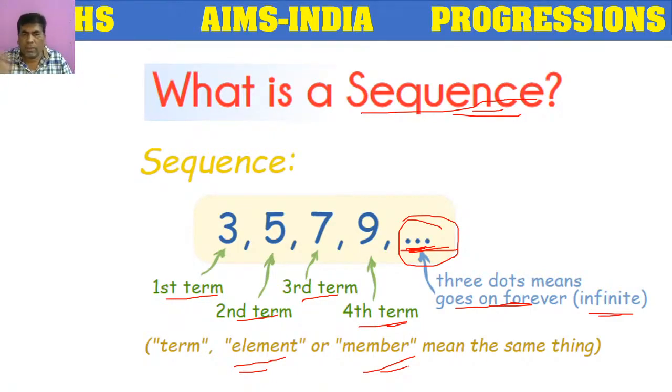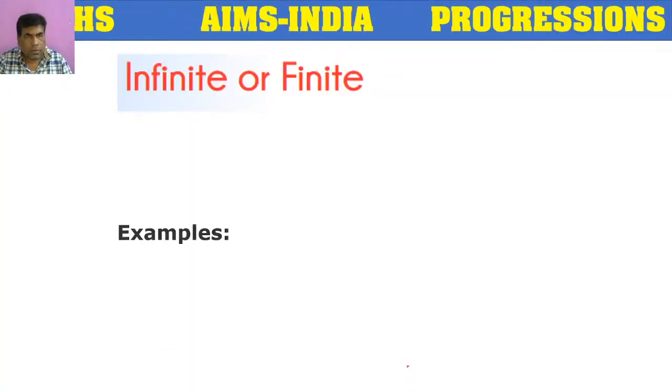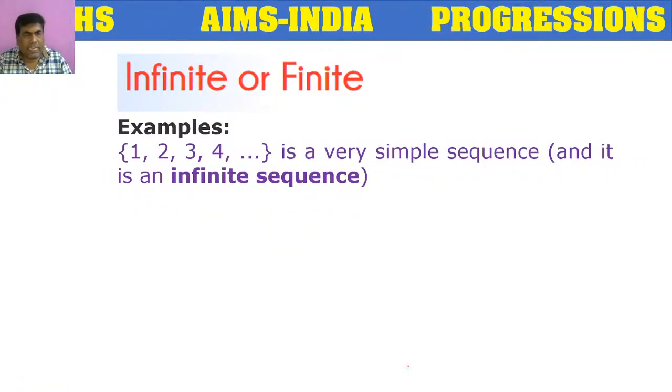So a sequence is a combination of some numbers. It may be infinite or finite. Let's see this sequence. In curly braces they have given 1, 2, 3, 4, and so on. It's a very simple sequence. Now, is it finite or infinite? As we have 3 dots here,